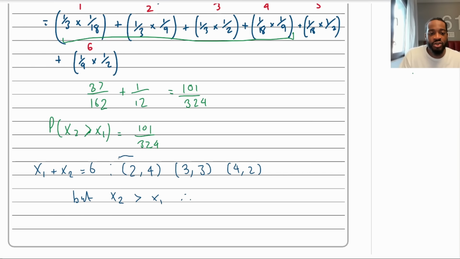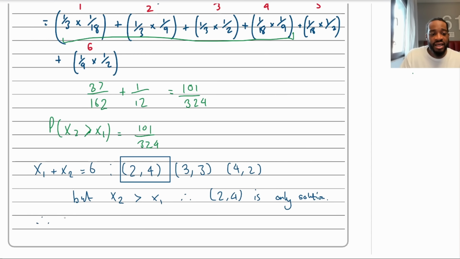It's only the first option, right? 4 is the last trial, the second trial. 2 is the first, so that's satisfied. 3 and 3, those are the same. x2 will equal x1 in that case. That's not the condition. 4 and 2, that would mean that x1 is greater than x2, which can't work. So the only possible answer is 2 and 4. It's the only solution, right?